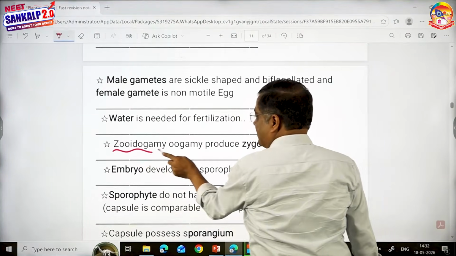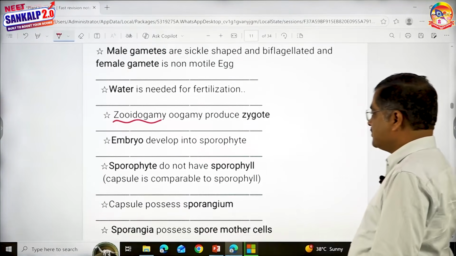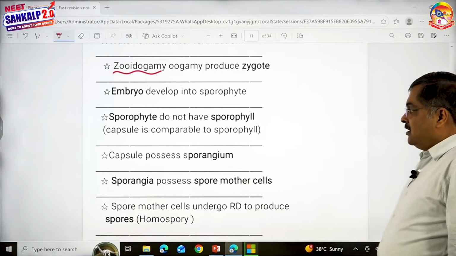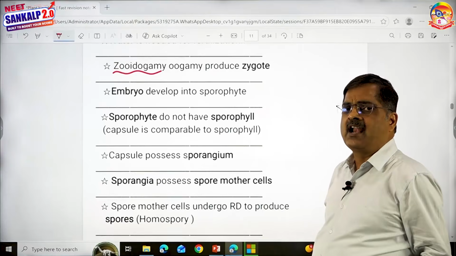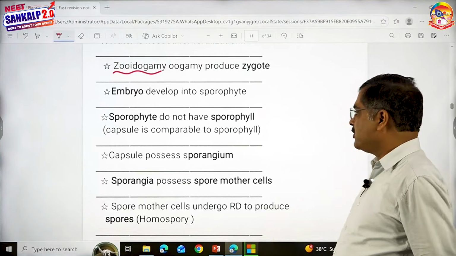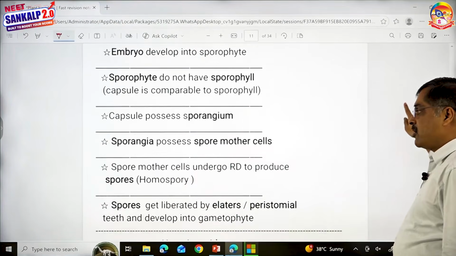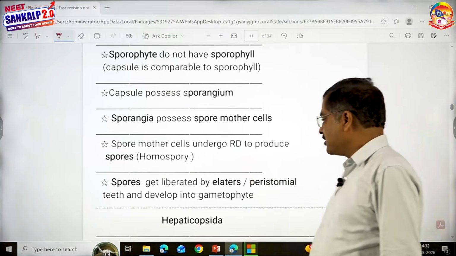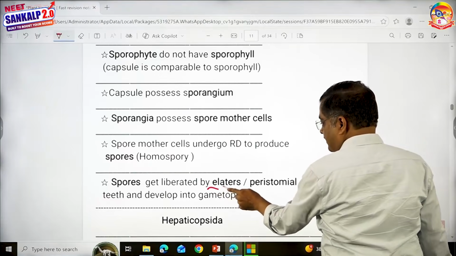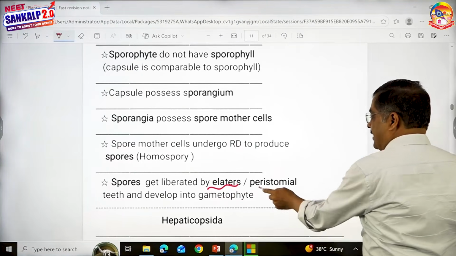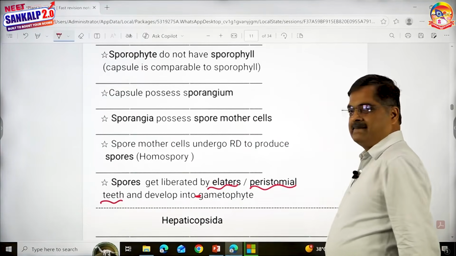Zooidogamy means the male gametes are motile and they fuse to form the zygote. Embryo is seen for the first time. It develops into sporophyte. The sporophyte does not have sporophyll, but the capsule sometimes in mosses is green in color, just like a leaf. It is comparable to sporophyll. And the capsule produces sporangium. The sporangium contains spore mother cells. They undergo reduction division to give rise to spores. And the spores get liberated either by elaters in liverworts or with the help of peristomial teeth, as you see in mosses.